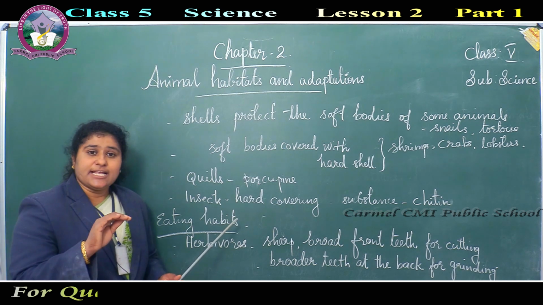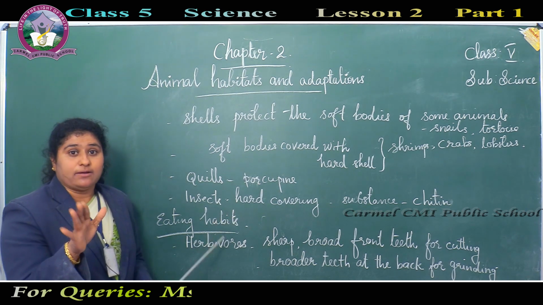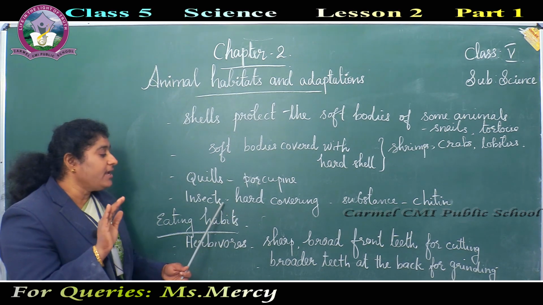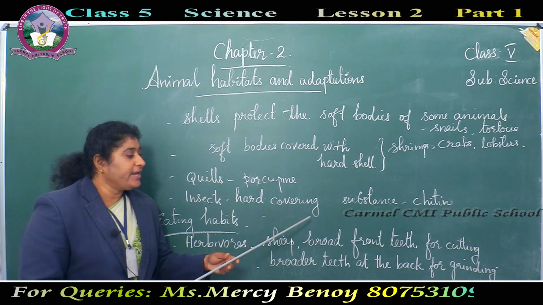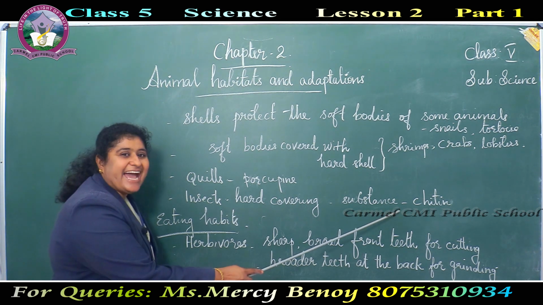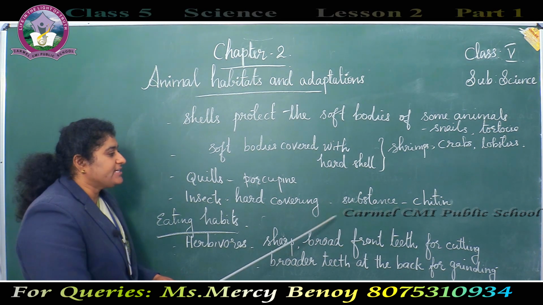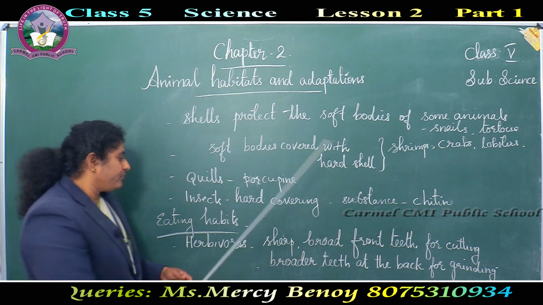Insects like grasshopper, they have an outer hard covering. This hard covering is made with a substance called chitin.